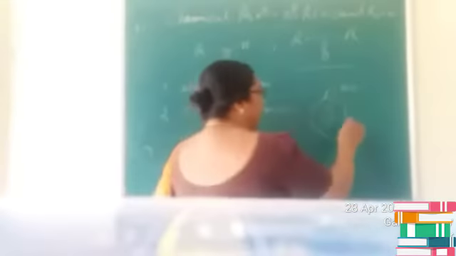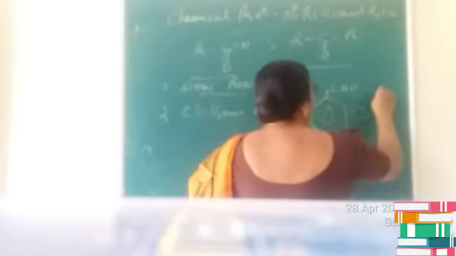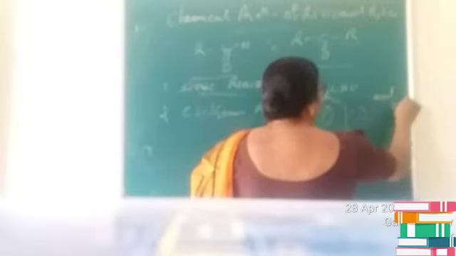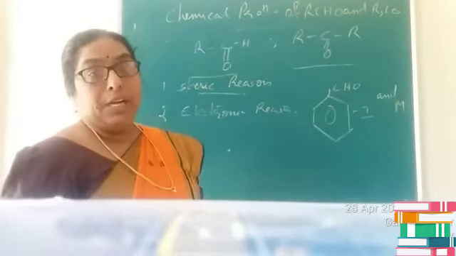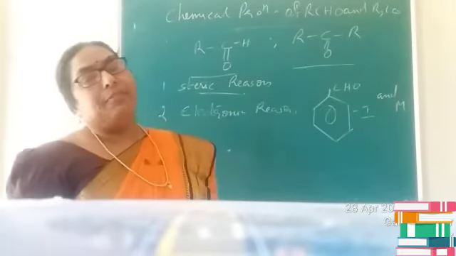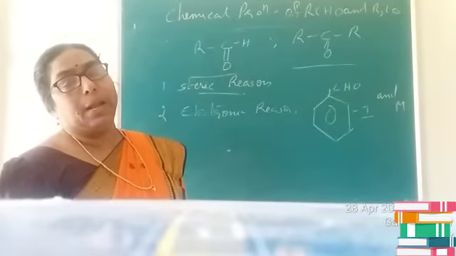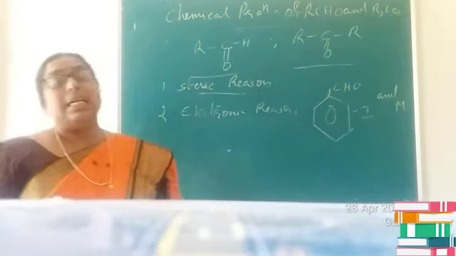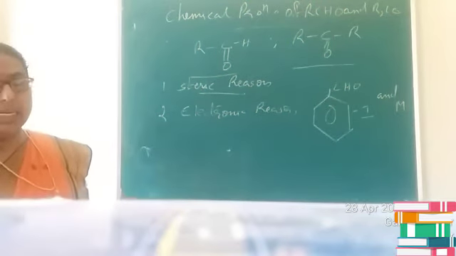But in addition to the minus I effect, the phenyl group also possesses a mesomeric effect, that is the M effect. Due to the mesomeric effect or conjugation of electrons, the reactivity of aromatic aldehydes or ketones further decreases. Is it clear, children?